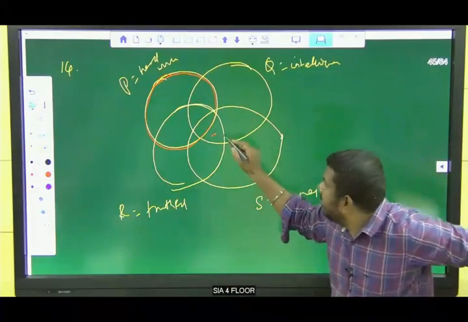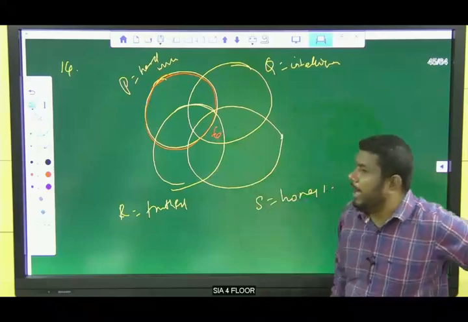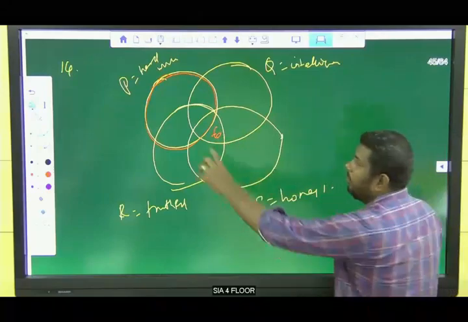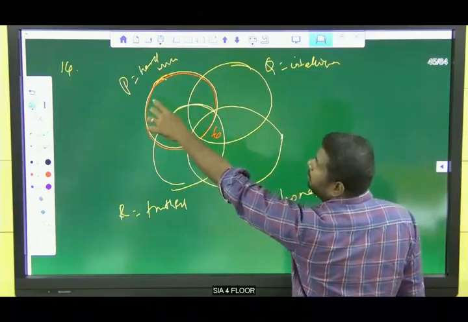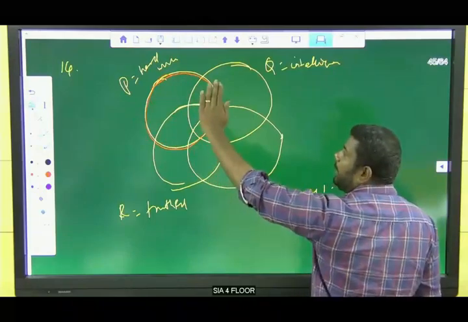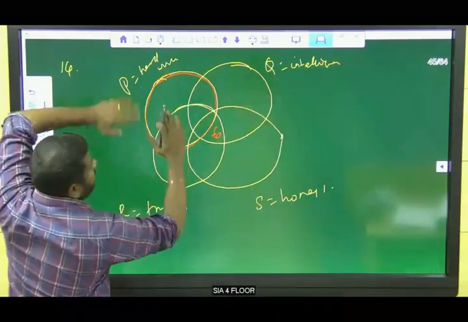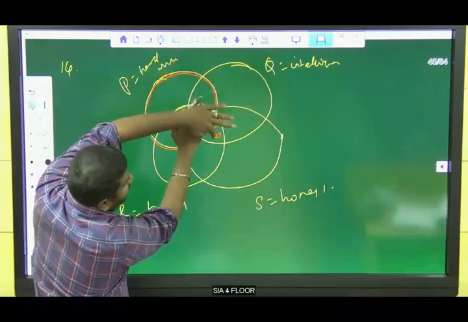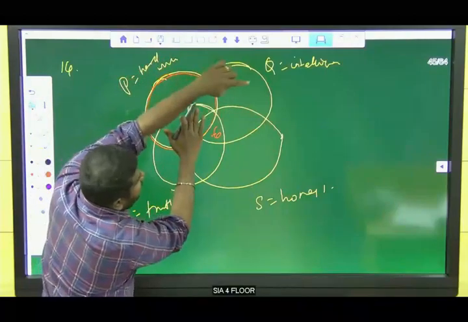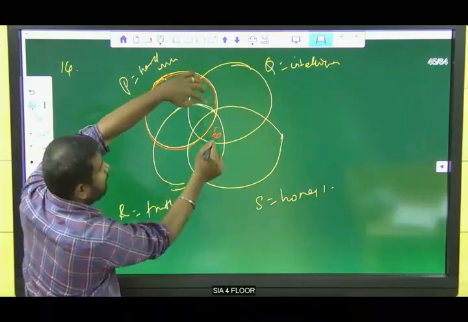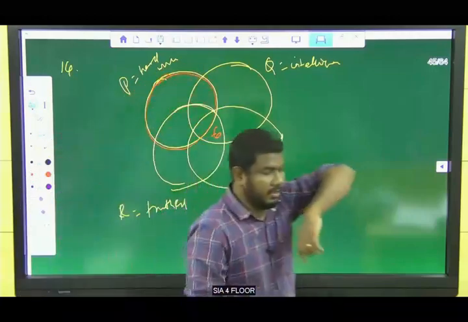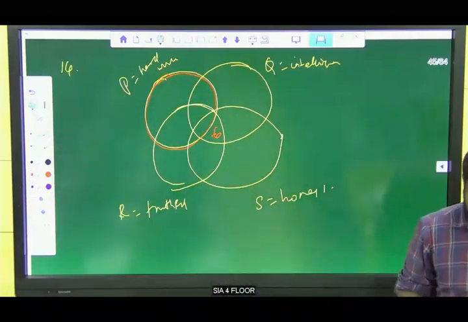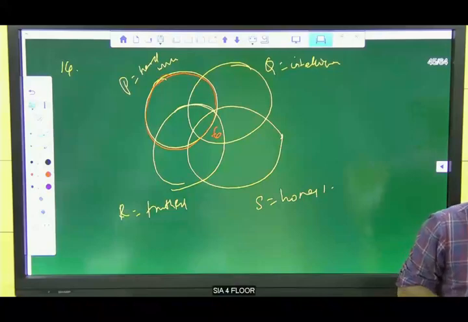Yes, 6 is there in this. This part is the answer. They don't want hardworking people, so completely neglect all of this diagram. For the remaining part, they want intelligent, honest, truthful, and this is the only part that satisfies all three. So the answer is 6.